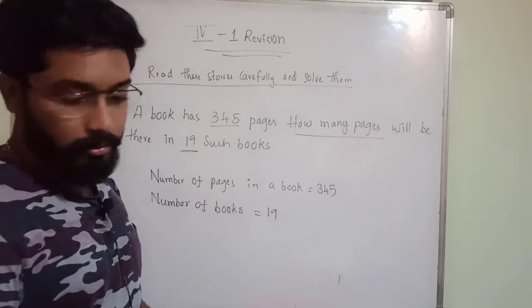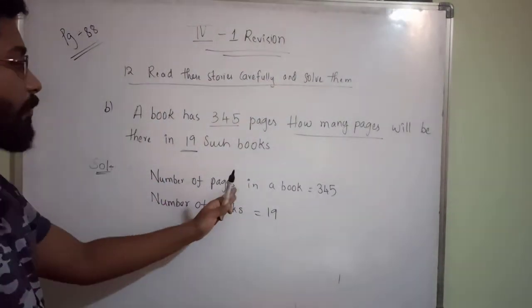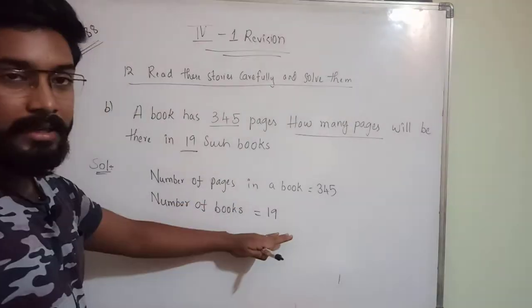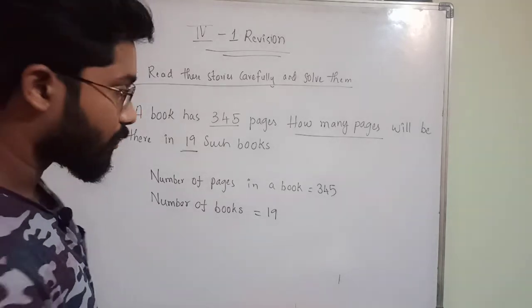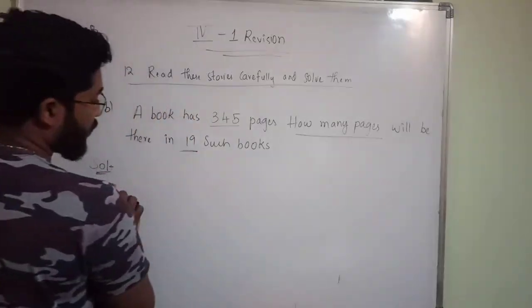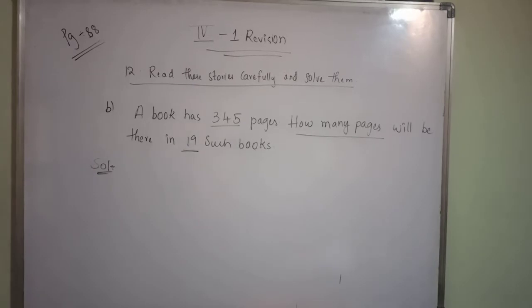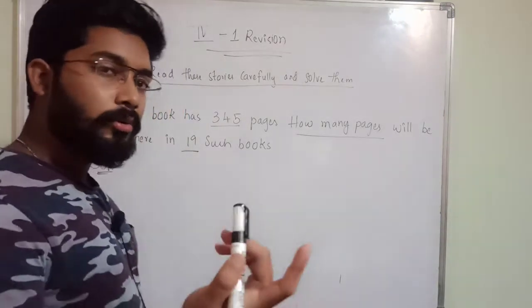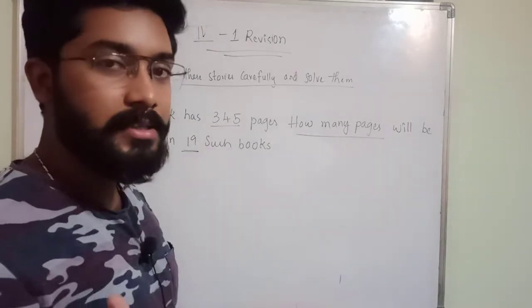So what you have to do? You have two options. Number of pages in a book is 345. Number of books is equal to 19. You can also write this on your own, just for understanding. Here we can do two things, and by doing these two different processes, you will get the same answer.